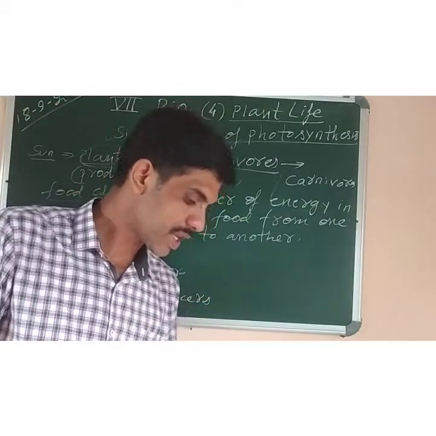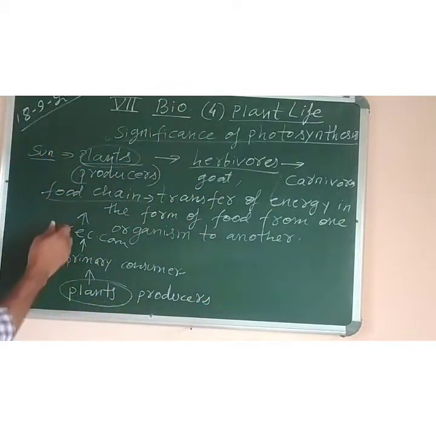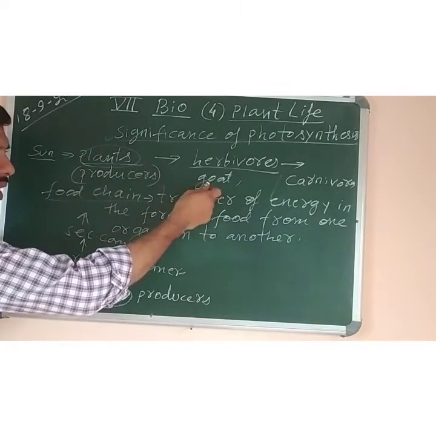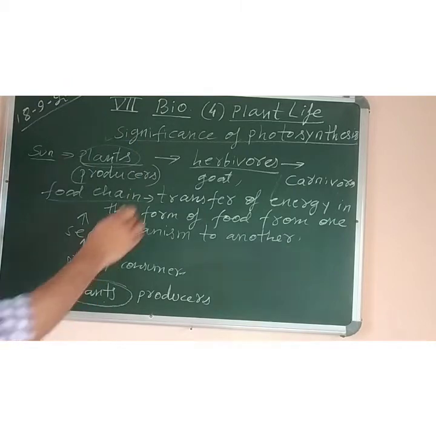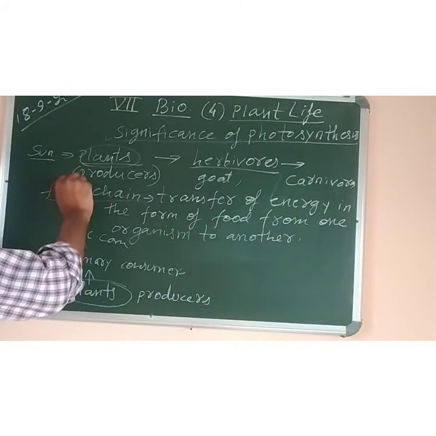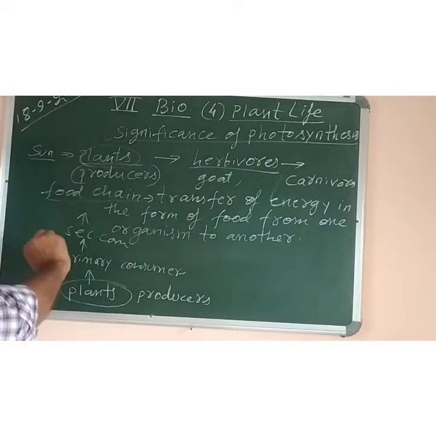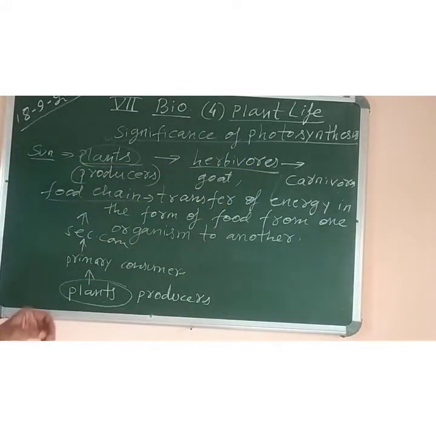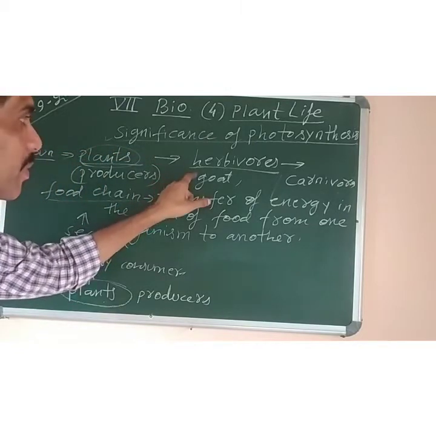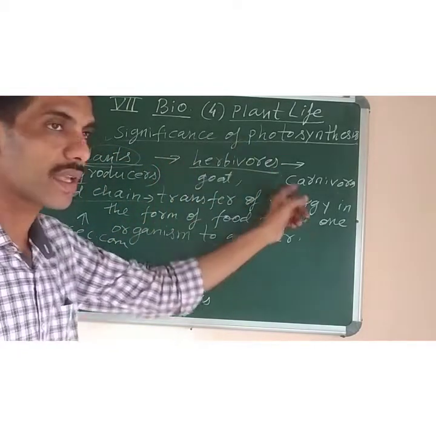Now a food chain is a series of processes in which one organism is eaten by the other one, and that organism is in turn eaten by the next one. Like this, all of them are linked together in a chain-like fashion. Like here the green plants are eaten by goat, the herbivores, and the herbivores are eaten by carnivores.